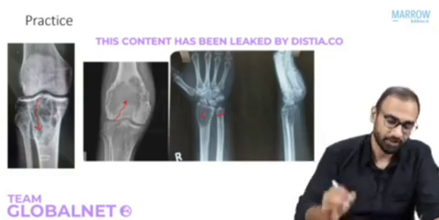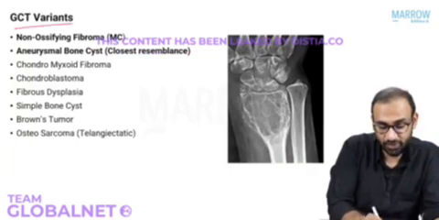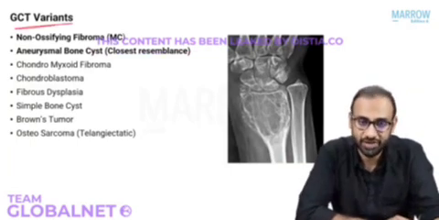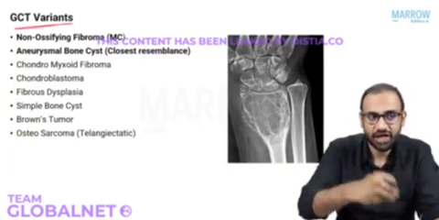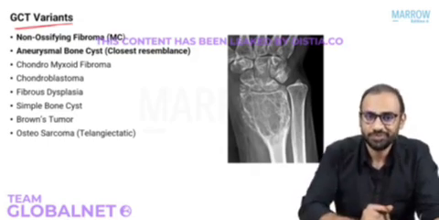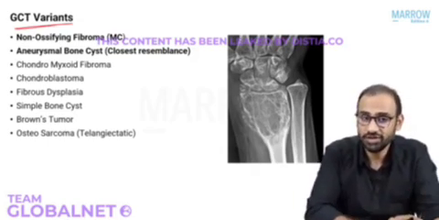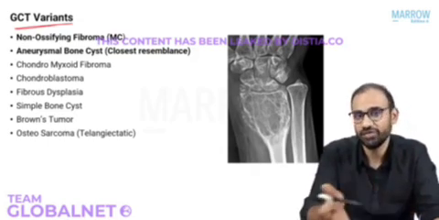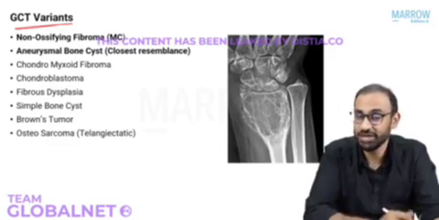Okay, right. Now the next thing we need to discuss is giant cell tumor variants. What are these giant cell tumor variants? These are tumors that have giant cells on biopsy. So it confuses the pathologist and they give you a diagnosis of giant cell tumor variants. Looks like a giant cell tumor, but it's not.